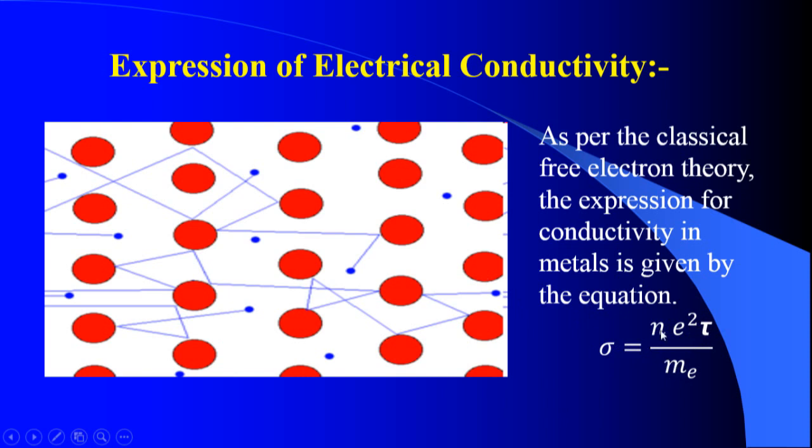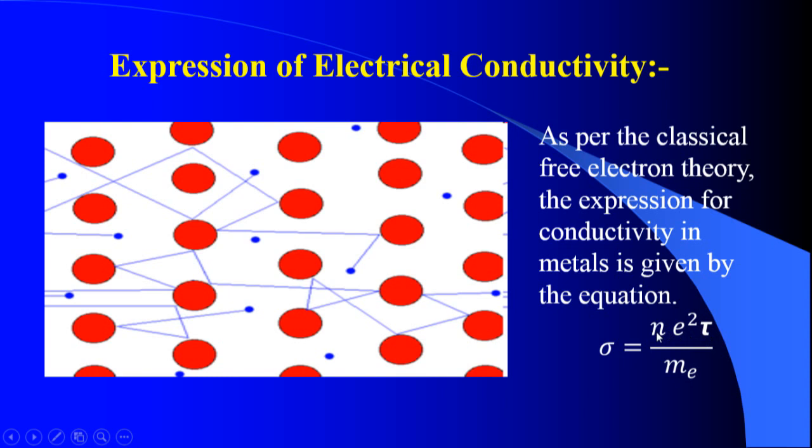N stands for the concentration of electrons of the metal, that is, the number of conduction electrons available. e is the charge of the electron, which is constant, tau is the mean collision time, and Me is the mass of the electron. Here e and Me are constant for all metals, but N and tau vary from metal to metal.